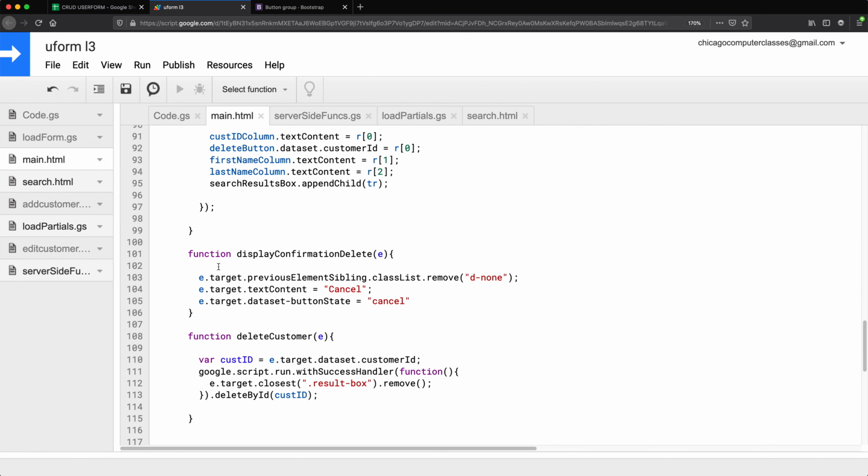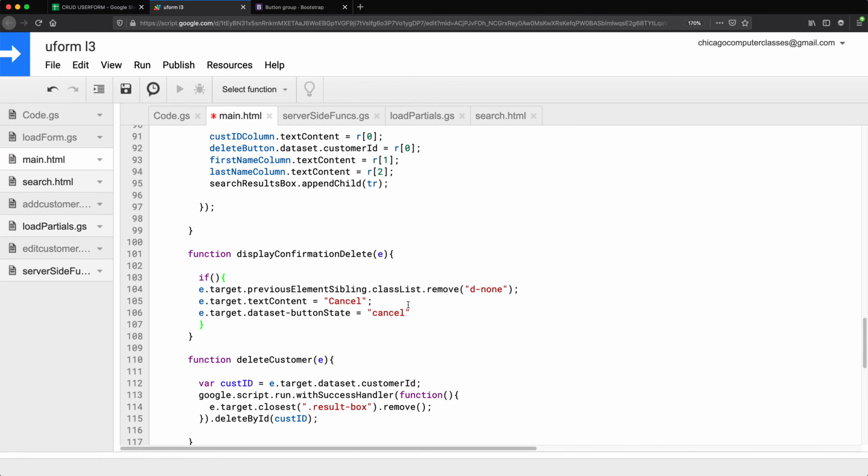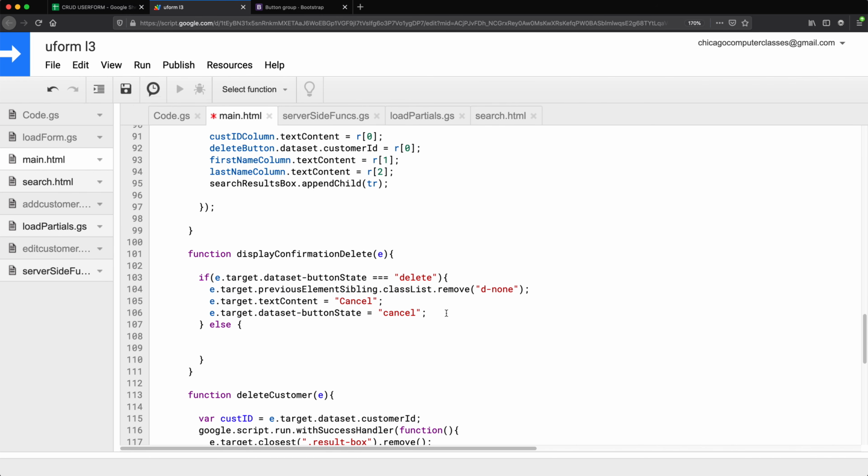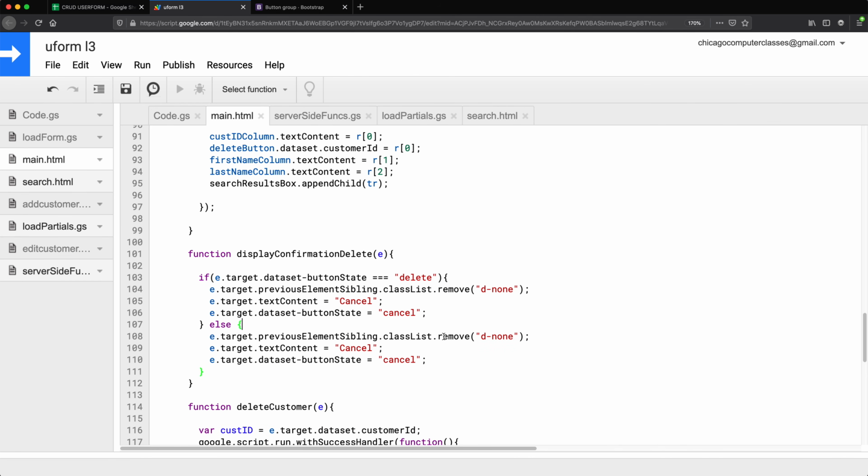And what we could do, we could just put this inside of an if statement and basically check if the state is delete. Then we're going to know we need to do all of this. Otherwise, we need to do the opposite. So I'm going to grab all of this, paste it. Otherwise, we're going to find the other one. Instead of removing, we're going to add display none. Instead of setting it to cancel, we're going to set it to delete. And the state is also going to be changed to delete, like this. So I think that should be enough to handle this entire situation with our confirmation.